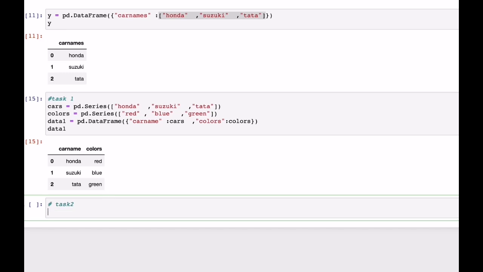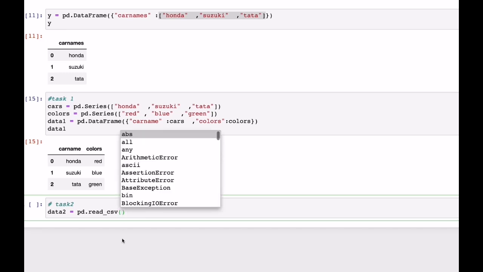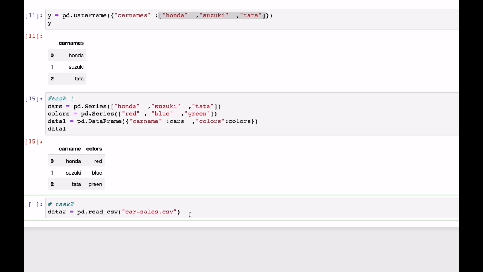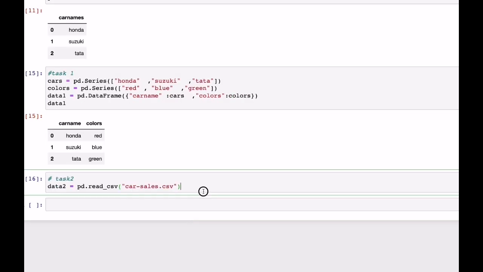So guys, I'll give data 2. Hey pandas, can you please read the CSV? From where? Hit the tab key. Okay, I'll put it like this. Hit the tab key now. Now you're able to see this car sales.csv, right? Click on that. Now shift enter. Now see data 2.